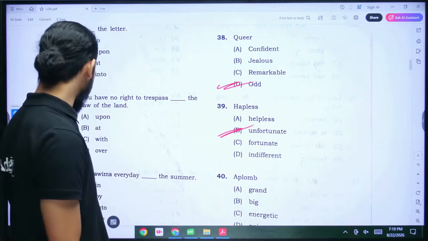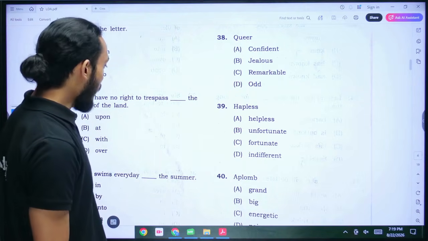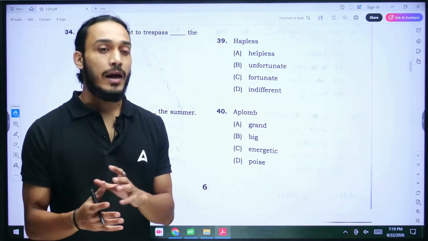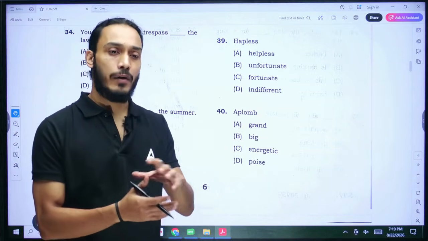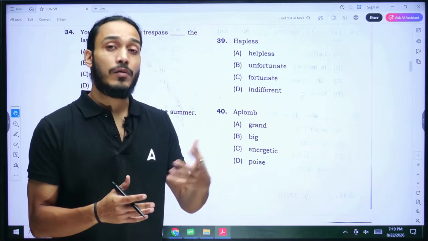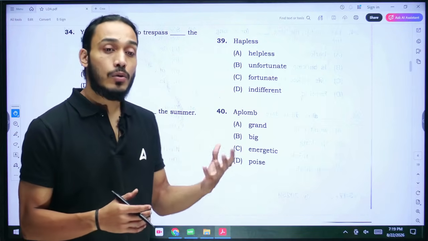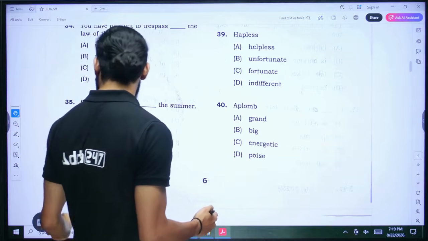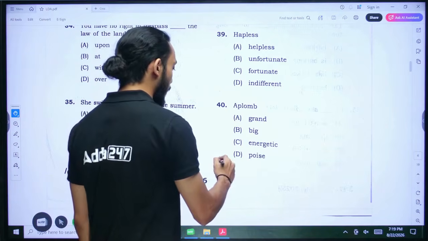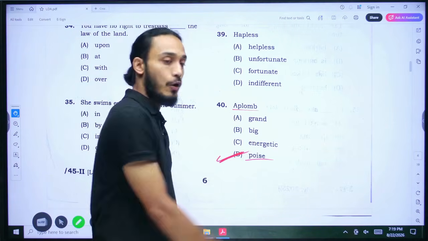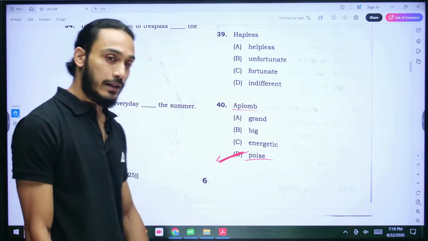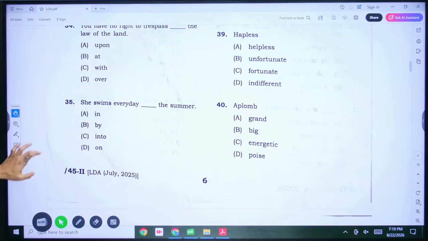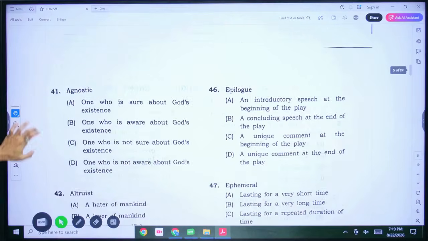Aplomb, that's the next word. When something is done with aplomb, what we mean is it has been done in a very graceful and sophisticated way, or in a way that has a lot of poise. So the word poise or grace, these words would be correct synonyms, or you can also say they are the meanings for the word aplomb. Okay, so poise is the correct answer here. So last 10 questions now, number 41. Let's get into these. Agnostic.